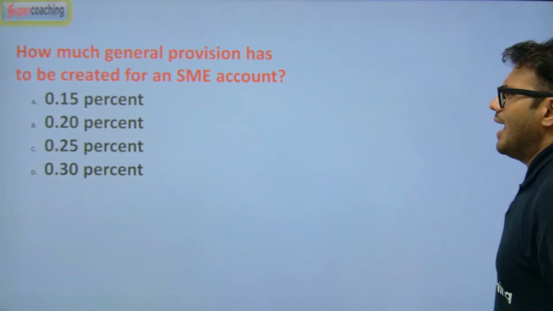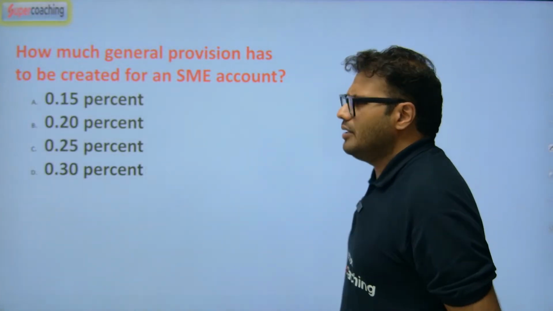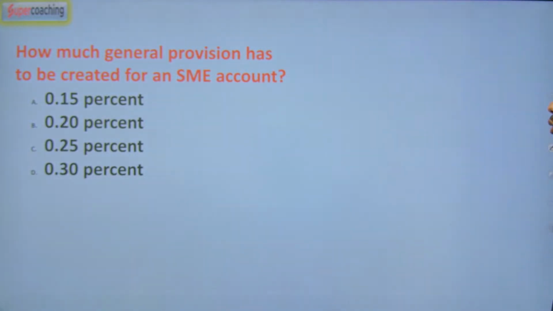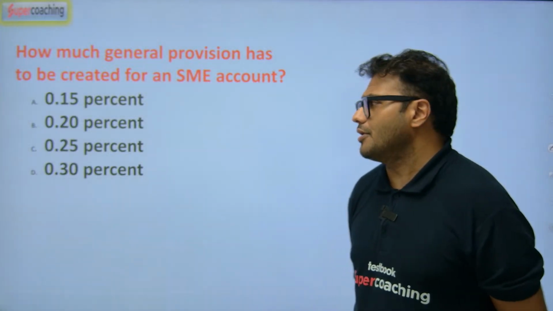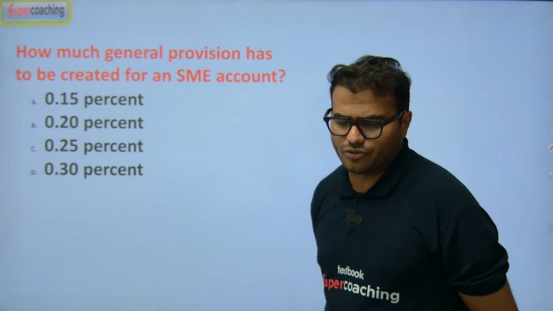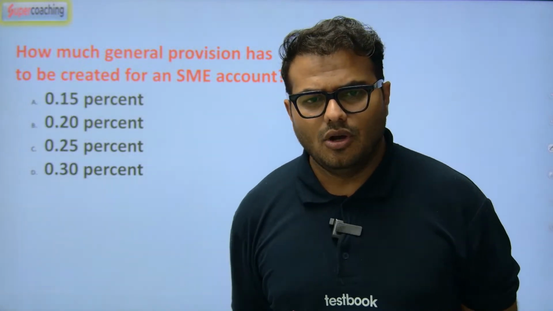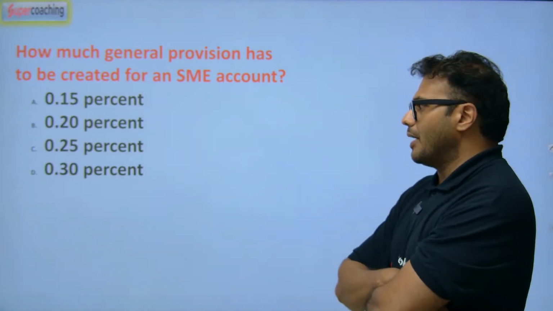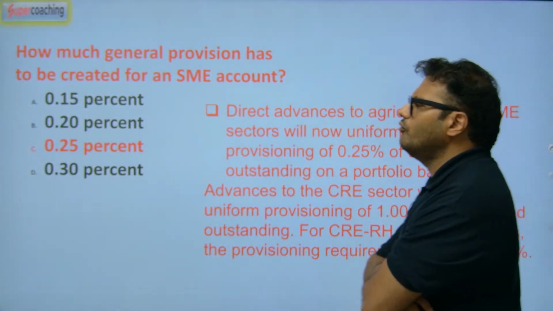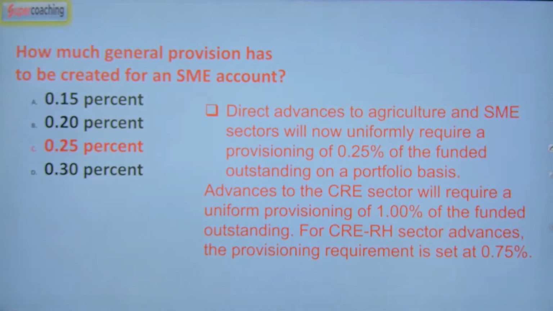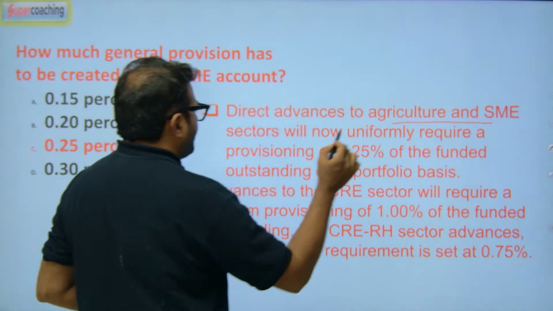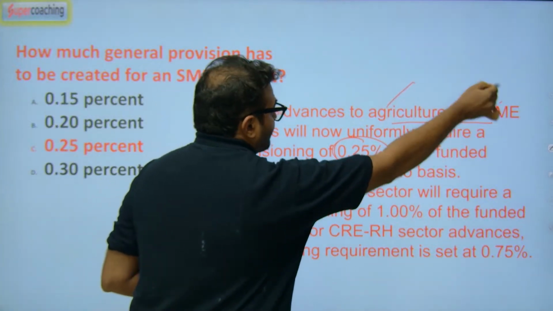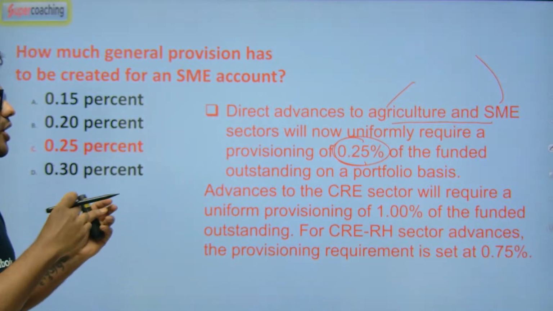How much general provision has to be created for an SME account? For small and medium enterprises accounts, how much general provisioning has to be created? 0.15%, 0.20%, 0.25%, 0.30%. The answer is 0.25%. Direct advances to agriculture and the SME sectors will now uniformly require a provisioning of 0.25%. So agriculture as well as SME, for both these 0.25.